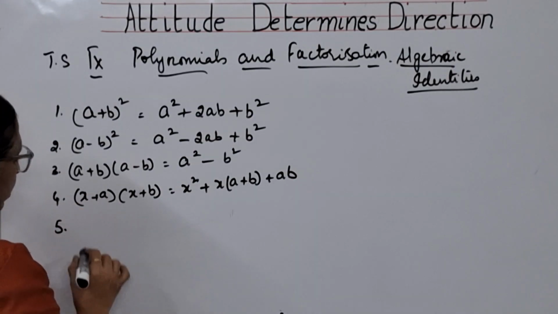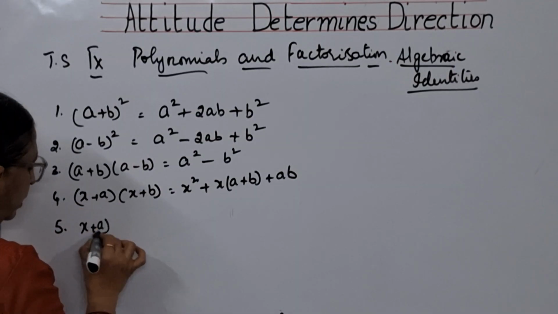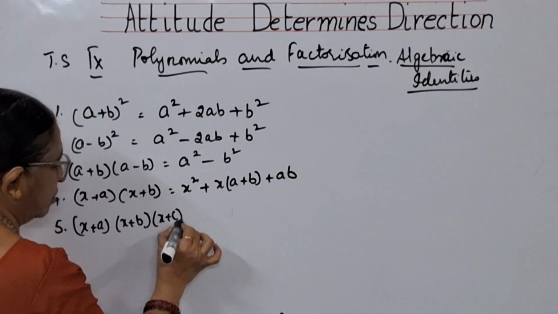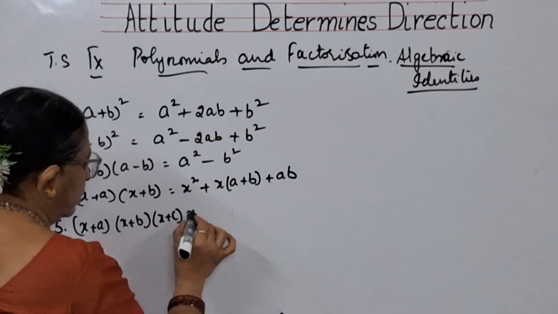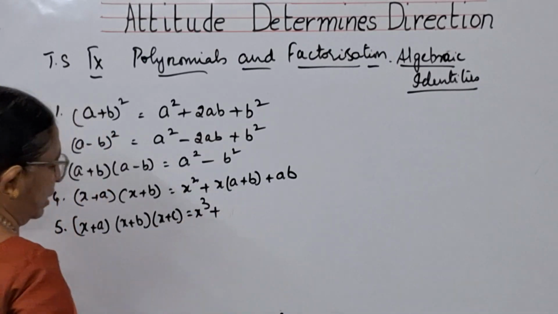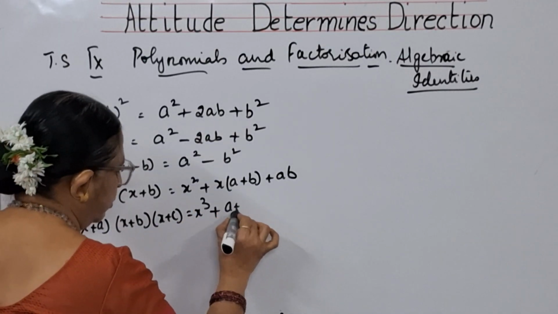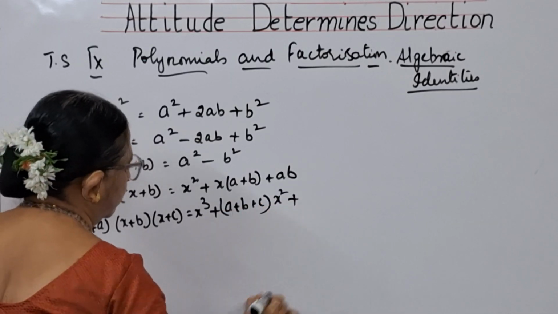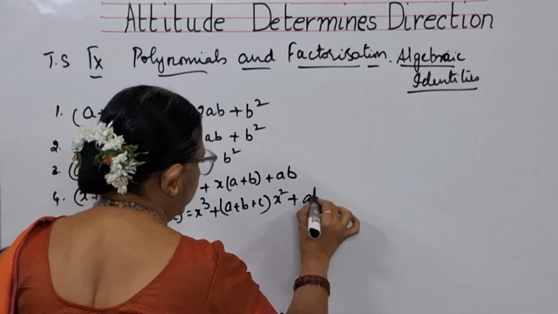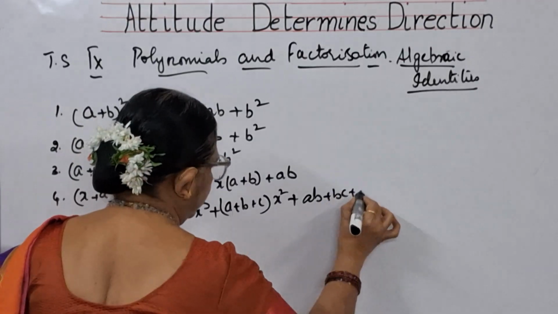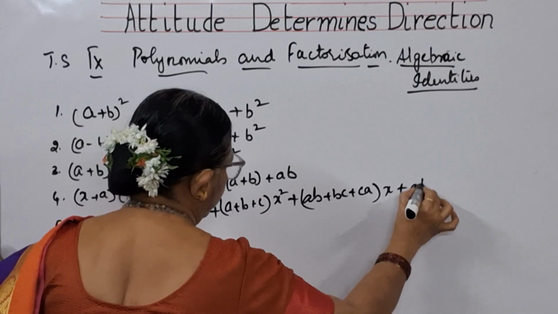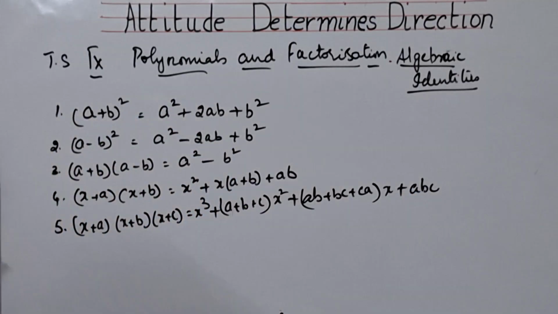And you have another one, x plus a into x plus b into x plus c is equal to x cube plus a plus b plus c into x square plus ab plus bc plus ca into x plus abc. This is one more identity, children.